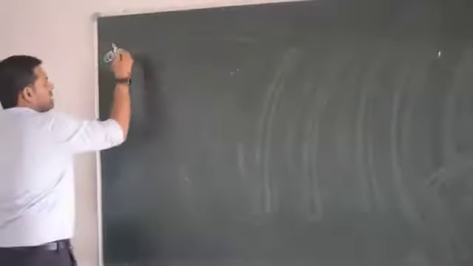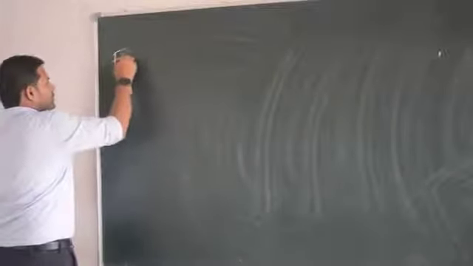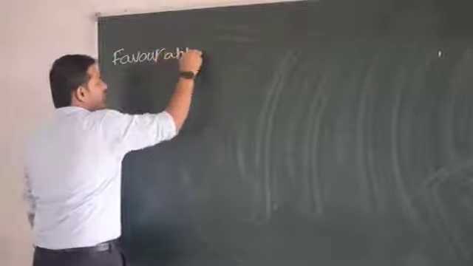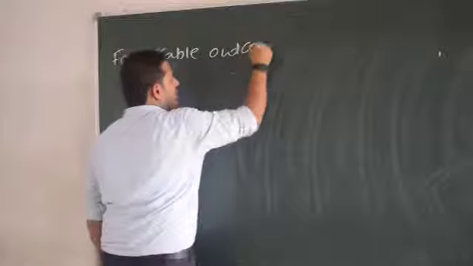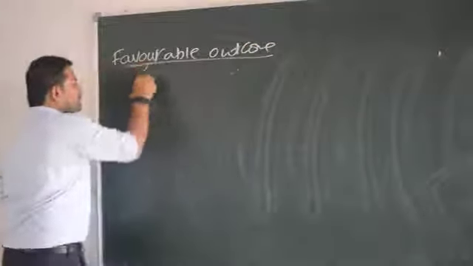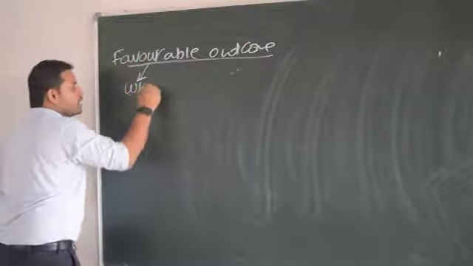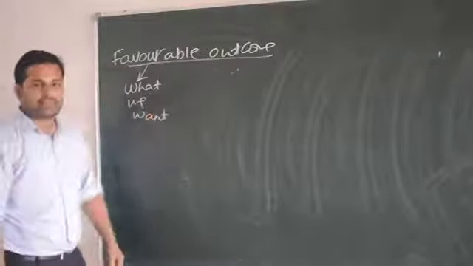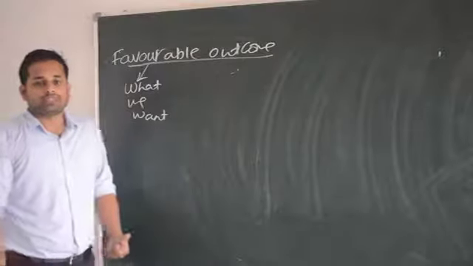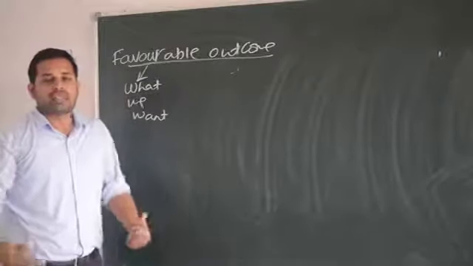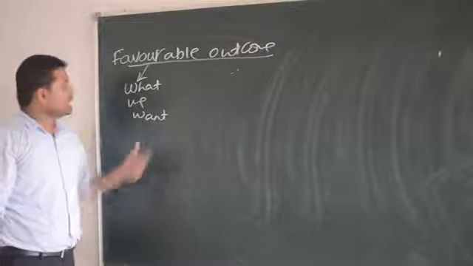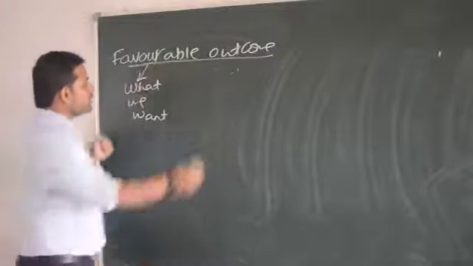Okay, fine. Now, instead of a question, let us understand one more topic here. Favorable outcome. What is the meaning of favorable outcome? Favorable means what we want. Favorite means what? What we want. I want. My favorite is gulab jamun. It means I want gulab jamun. That is the meaning of it, right? So the favorable outcome means what we want.